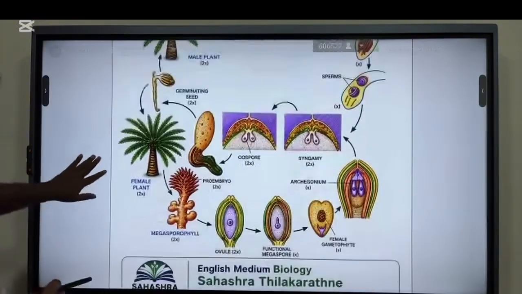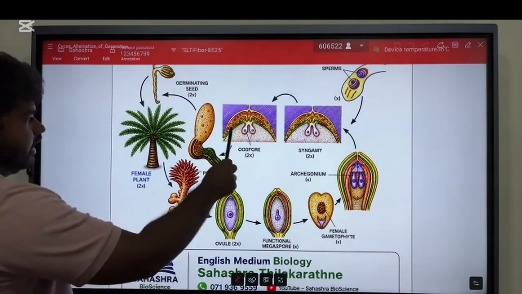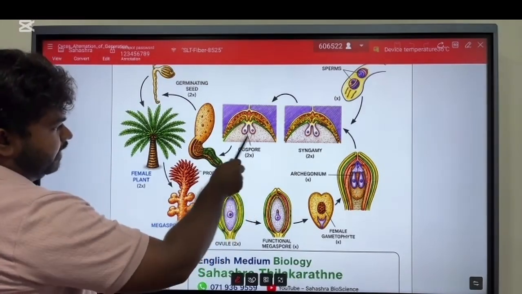Then the female plant. Here also there are other structures you don't have to know. You don't have to know about syngamy and oospore.